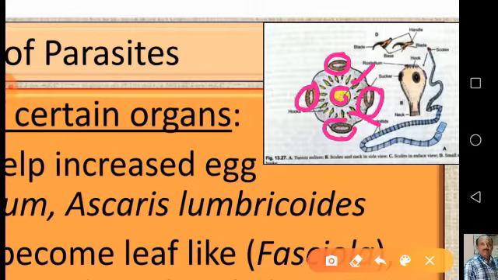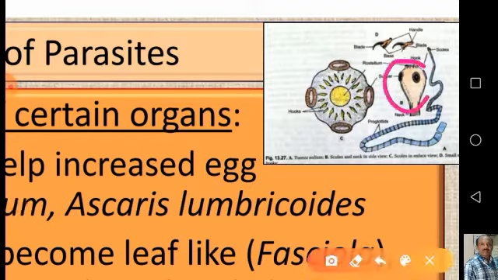Now if we see from the lateral side, the suckers are present like this, and hooks are present above. The hooks will be sharp structures. They will cling or anchor to the host tissues, for example within the intestine.